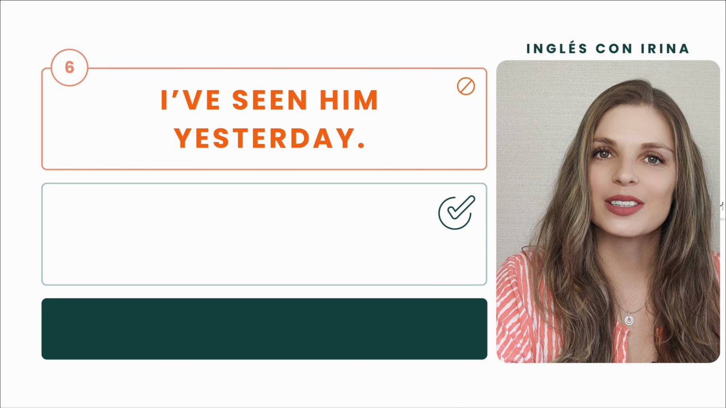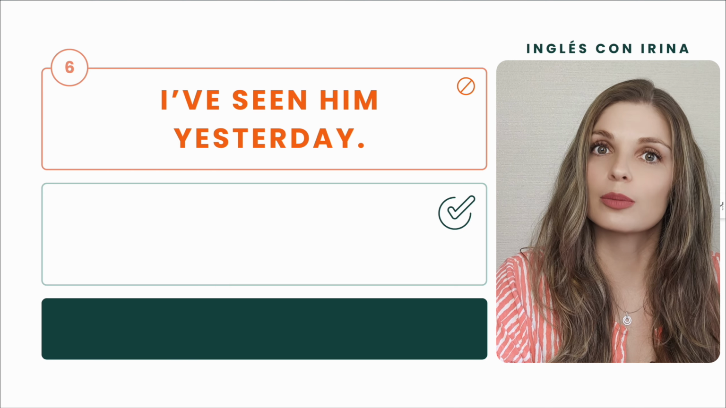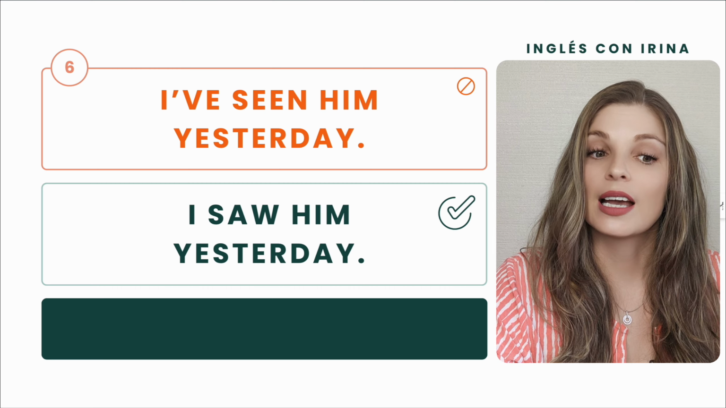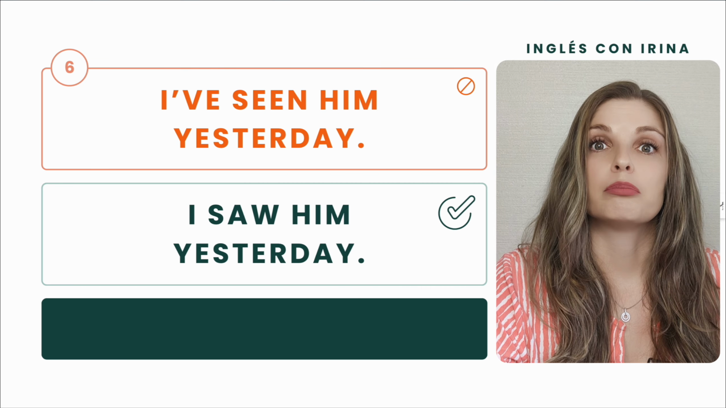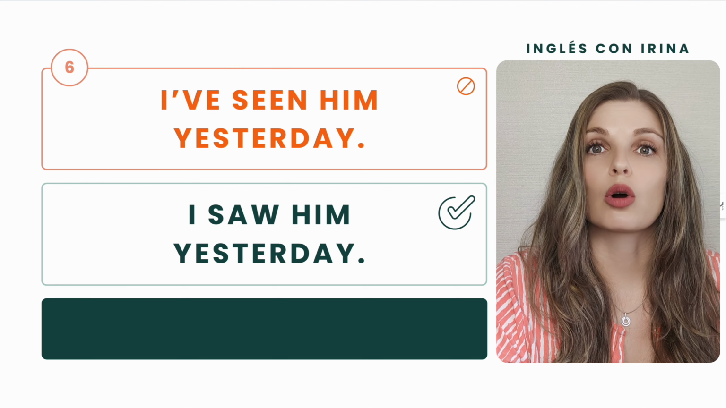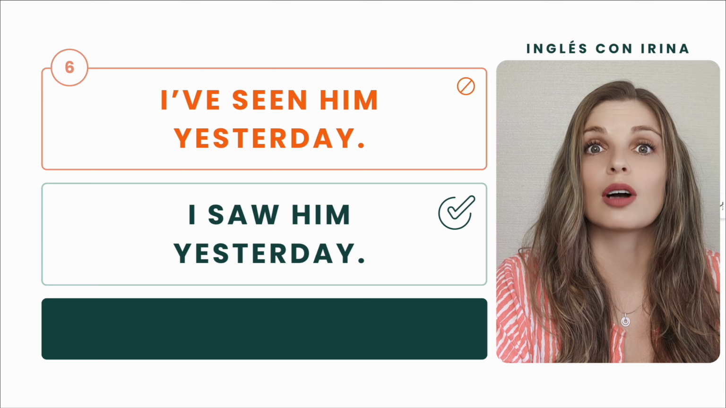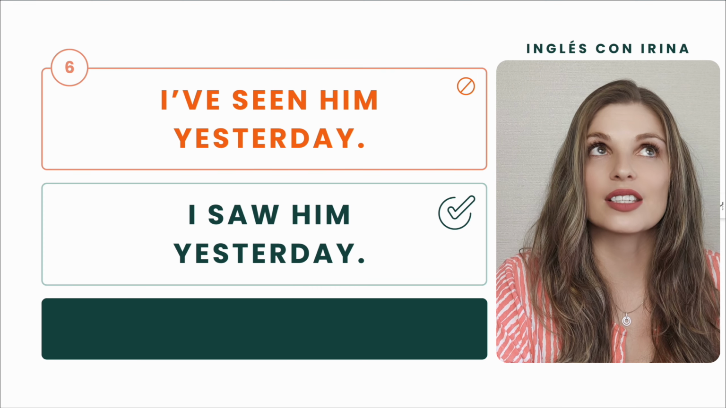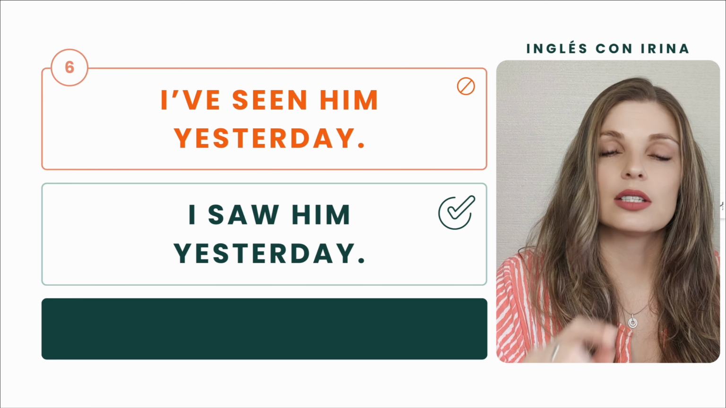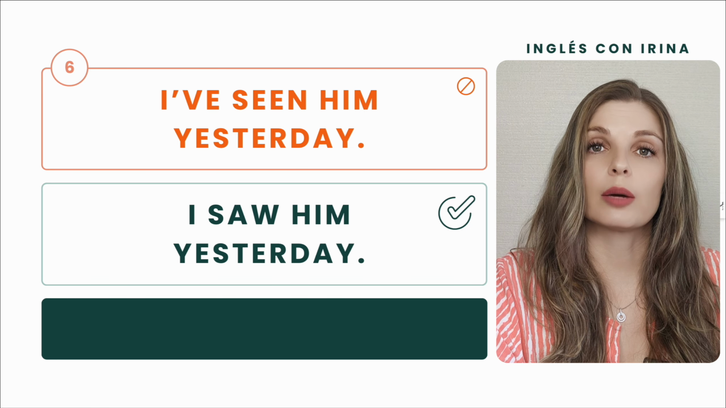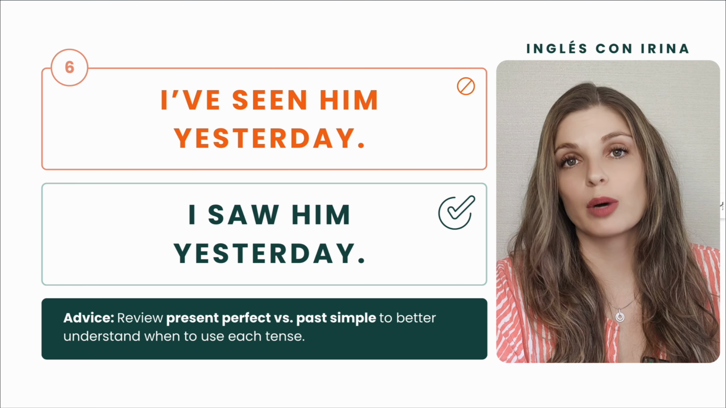And now I will tell you my version, because it's just 1 out of 2 possible ways to correct the sentence. I saw him yesterday, right? Basically, you just use normal past tense, past simple tense in English. You don't complicate your life with have seen, I have seen. I saw him yesterday. If this topic is not clear for you, I recommend you to check out the difference between present perfect and past simple.